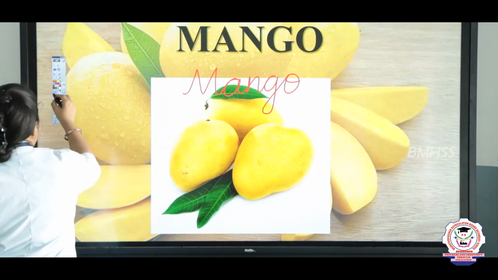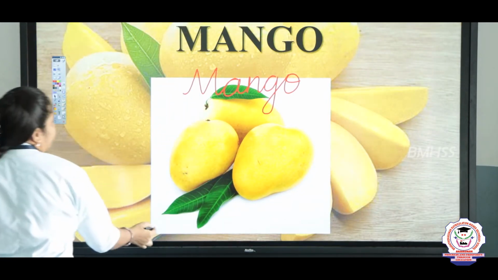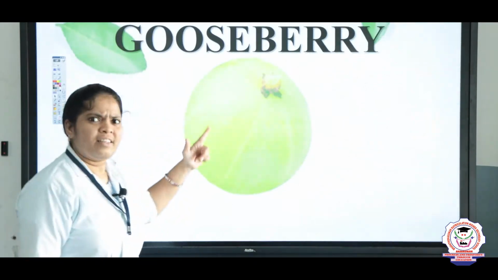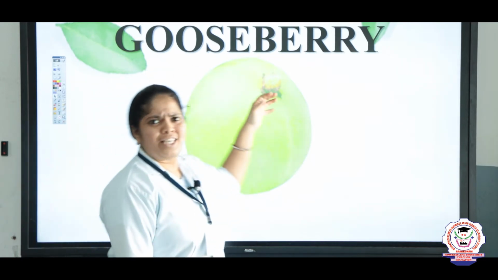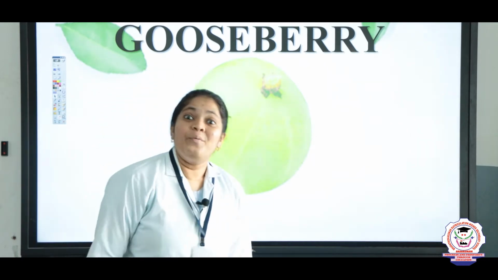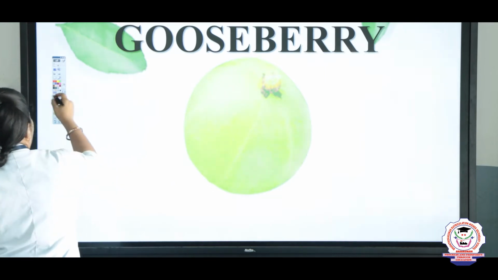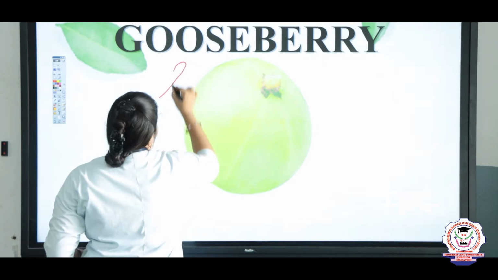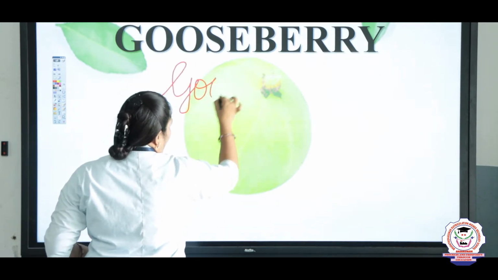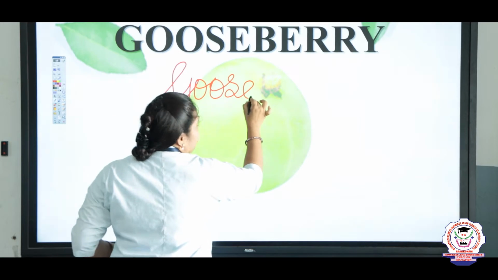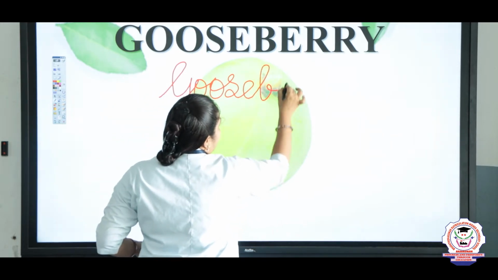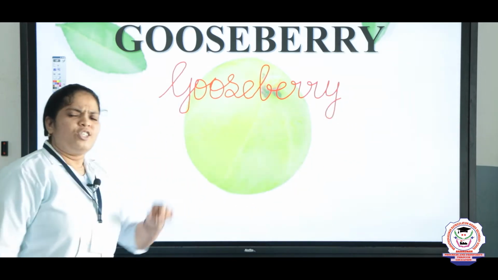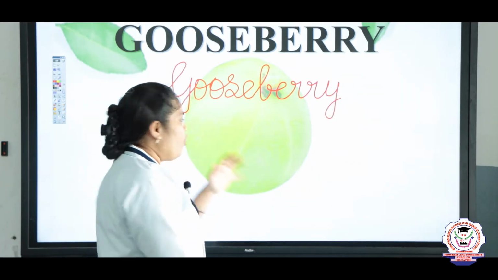And let's see the next fruit, for example for single fruit here. What is this? Spell it, G-O-O-S-E, goose, B-E-R-R-Y, berry, gooseberry. So gooseberry is a single-seeded fruit. Let's write the spelling of this gooseberry here. G-O-O-S-E, B-E-R-R-Y, gooseberry. Gooseberry has more vitamin A in it.